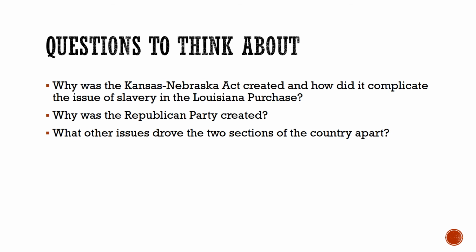Third, what other issues drove the two sections apart? We have the Dred Scott case, which is going to drive the country apart because Northerners thought this was a terrible decision. Southerners supported it. And so again, driving the country apart. And then finally, John Brown's raid, which was an attempt to start a slave revolt, failed. And it's a sign to Southerners that abolitionists are crazy. But John Brown becomes a saint to the cause of abolitionism.